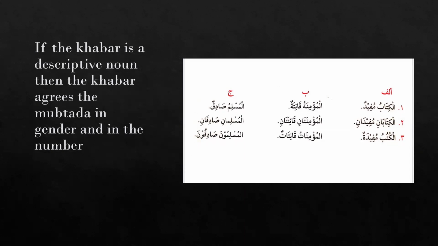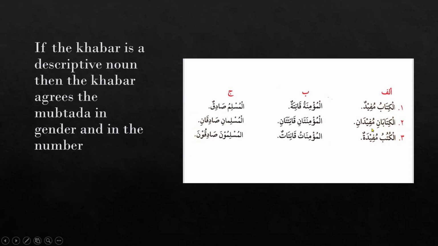Same here, you can see in the second example, الكتابان مفيدان، الكتب مفيدة. Here singular مبتدا singular خبر, then the dual مبتدا and dual خبر, then plural مبتدا. الكتابان مفيدان.